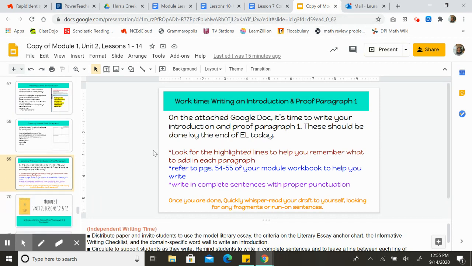Happy writing. Do your best. Do not turn this document in. Miss O'Brien and I can still go in and we can still see what you're doing in your document or how much you've completed. So get those 2 paragraphs done today because on Monday, we're moving on to the other 2 paragraphs. You don't want to get behind.